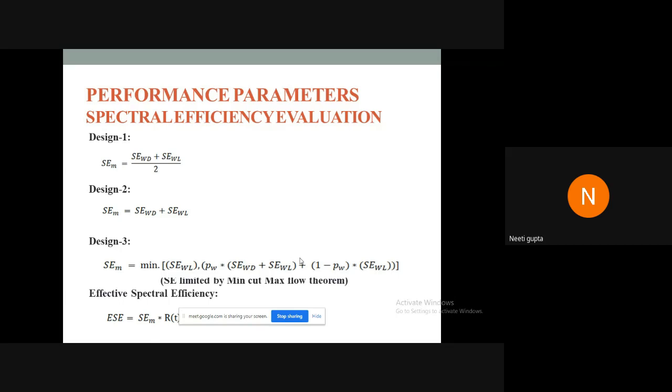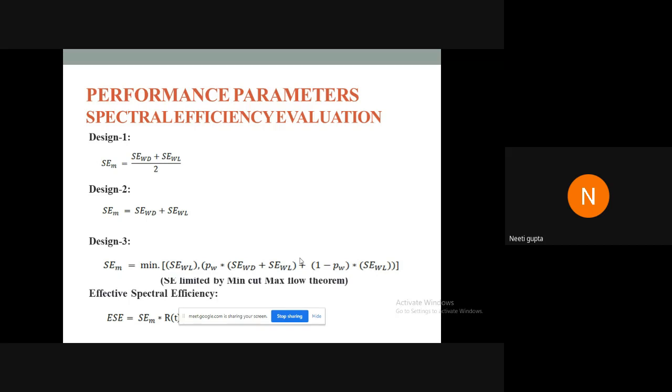For design 3, which was our proposed design, the spectral efficiency was limited by the min-cut max-flow theorem, which states that if there are different numbers of pipes with different diameters connected in series, then in such a case, the water carrying capacity of the system will be limited by the pipe having the smallest diameter. The same thing applies here with spectral efficiency. When we have a number of networks connected in series, sometimes there is only wireless, sometimes at some level there is a combination of wired and wireless. However, the capacity will be limited by the smallest one, the lowest spectral efficiency.